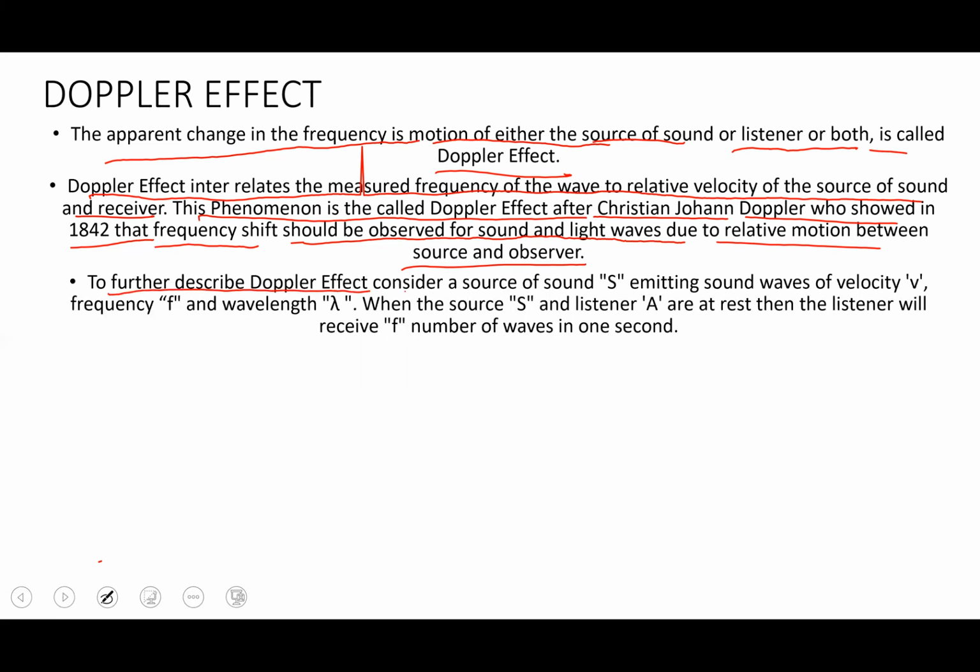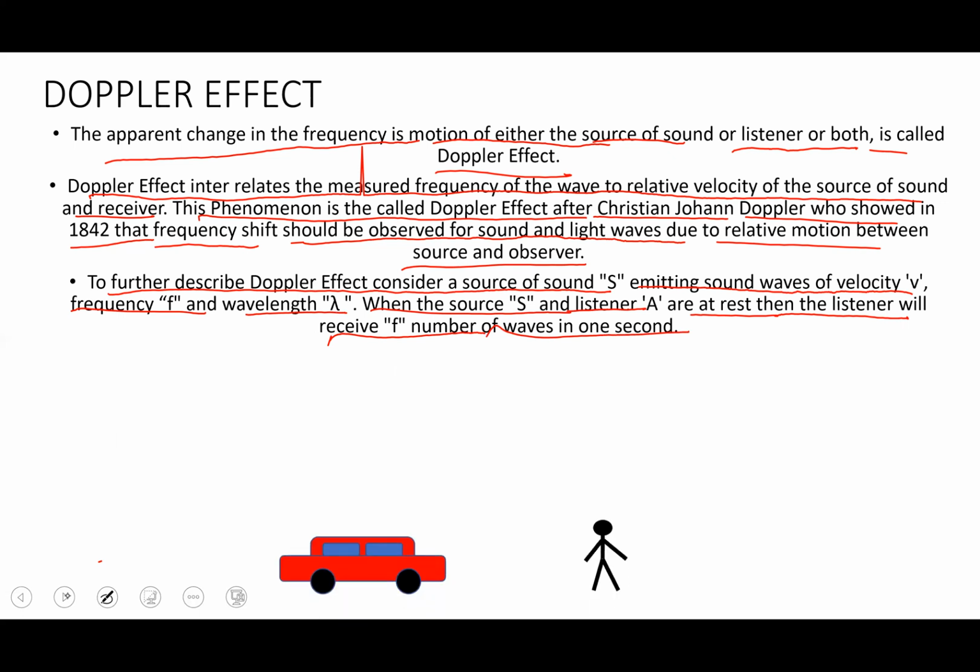To further describe the Doppler effect, consider a source S emitting sound of wave velocity v, frequency f, and wavelength lambda. When the source S and the listener A are at rest, the listener will receive f number of waves in 1 second. Now, if this car is representing the source and this person is the audience, A, then you can see the sound wave, a longitudinal wave, so it has compression and rarefaction. The sound will reach the other person and he will hear a frequency f, and the wavelength of that sound will be lambda.